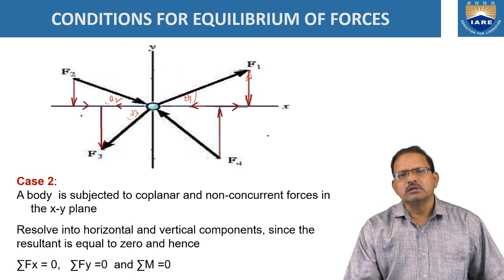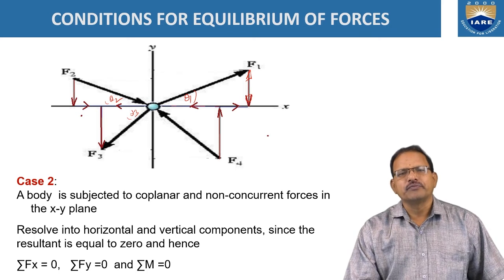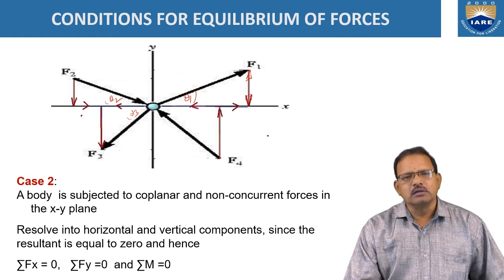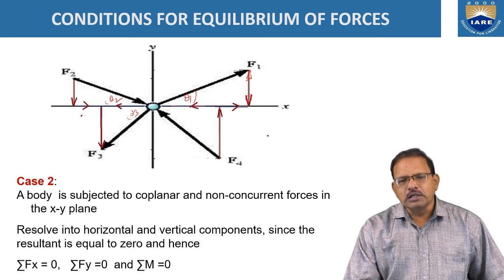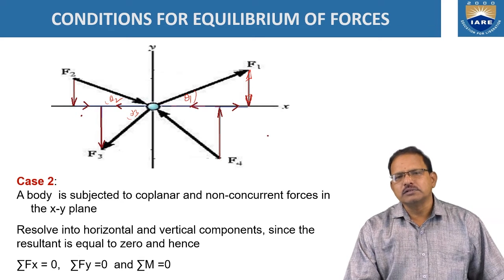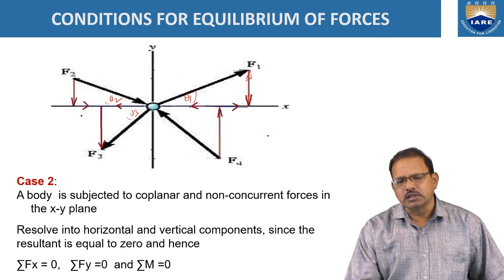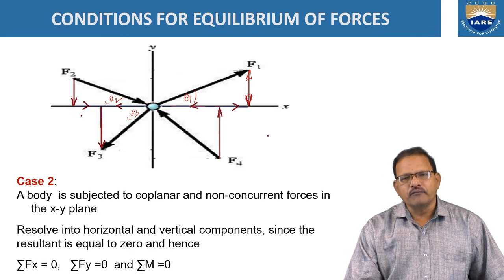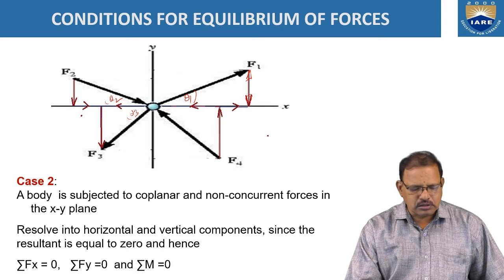In this case, first of all, resolve the forces in horizontal and vertical directions and take the algebraic sum of all the components of forces which are acting along the x direction, that is sigma Fx, which should be equal to 0. Similarly, sigma Fy is equal to 0, that is, the sum of the components of forces which are acting along the y direction.